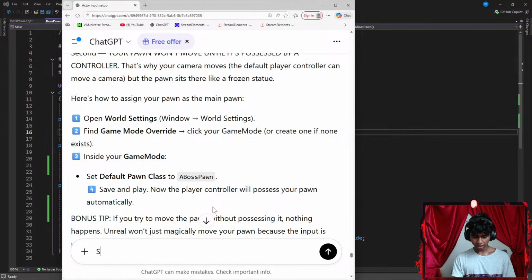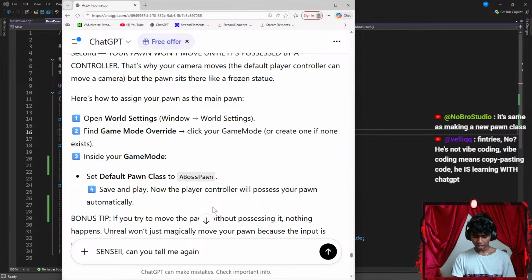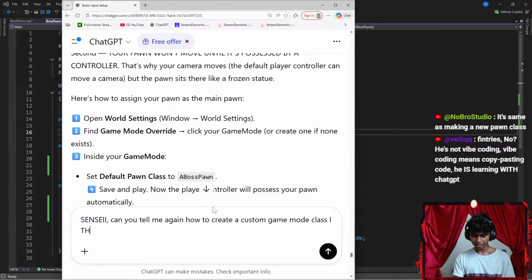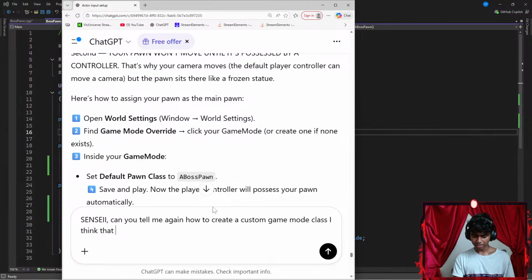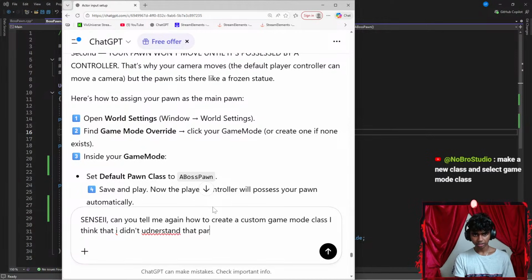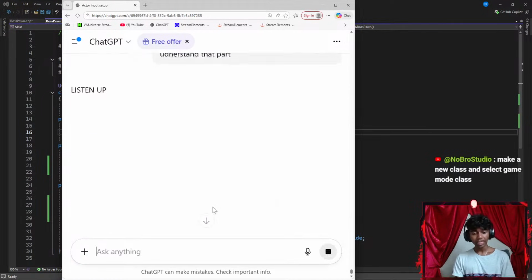Okay, let me say something like, can you tell me again how to create a custom game mode class? I think that I didn't understand that part. Make a new class and select game.